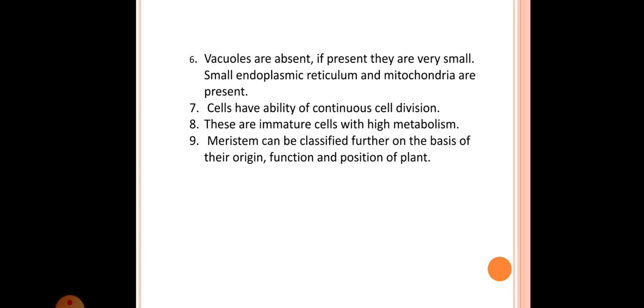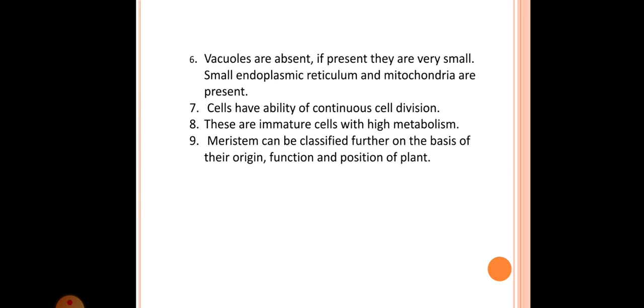If by chance vacuoles are present in the meristematic cells, they are very small. Small endoplasmic reticulum and mitochondria are present in the meristematic cells.